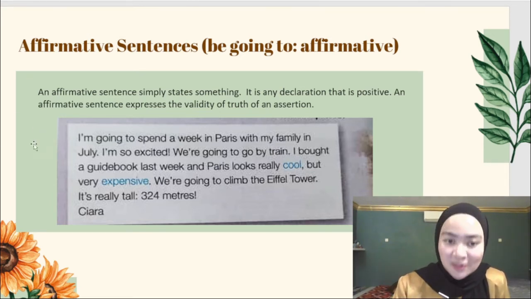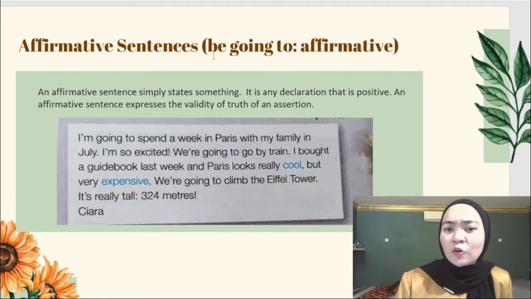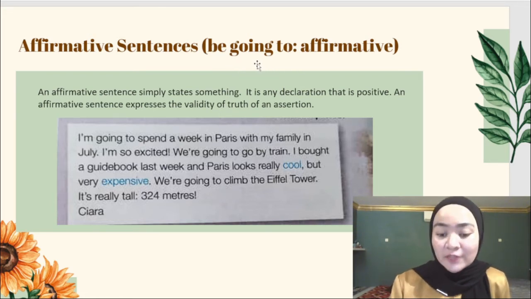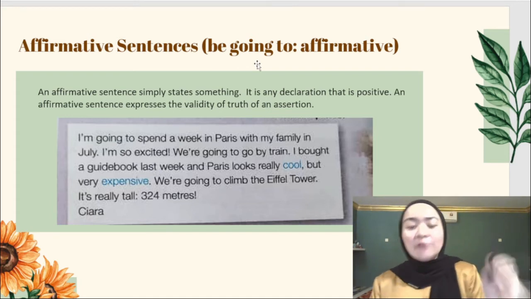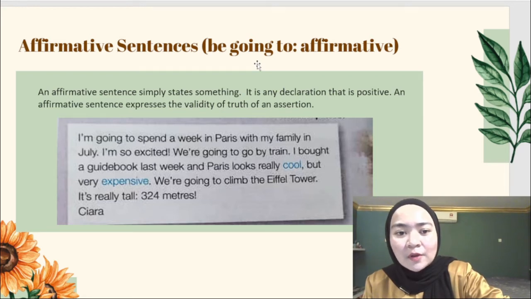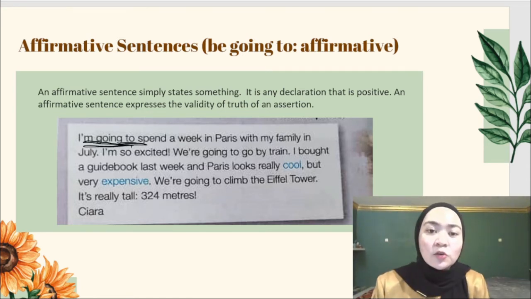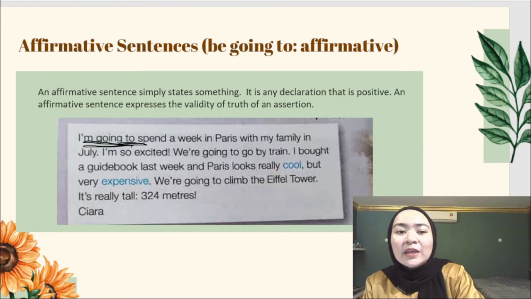For example, here I have written the be going to affirmative. You have to refer to the be going to phrase in your sentence. The example that I'm going to give you all today is I am going to spend a week. I am going to spend. Going to, be is am.